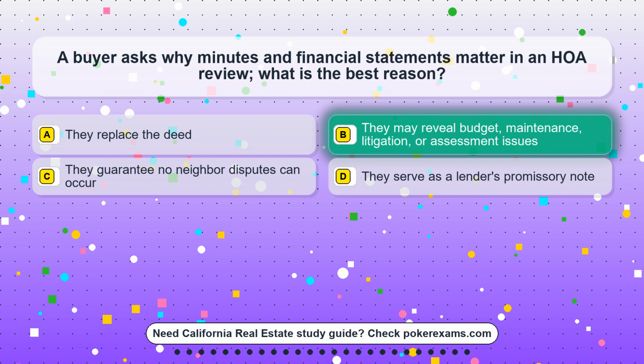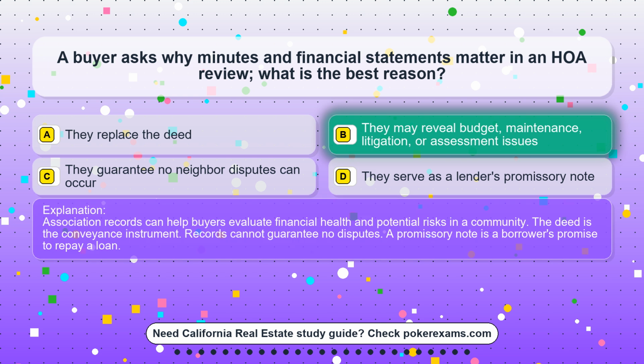The correct answer is option B. They may reveal budget, maintenance, litigation, or assessment issues. Association records can help buyers evaluate financial health and potential risks in a community. The deed is the conveyance instrument. Records cannot guarantee no disputes. A promissory note is a borrower's promise to repay a loan.